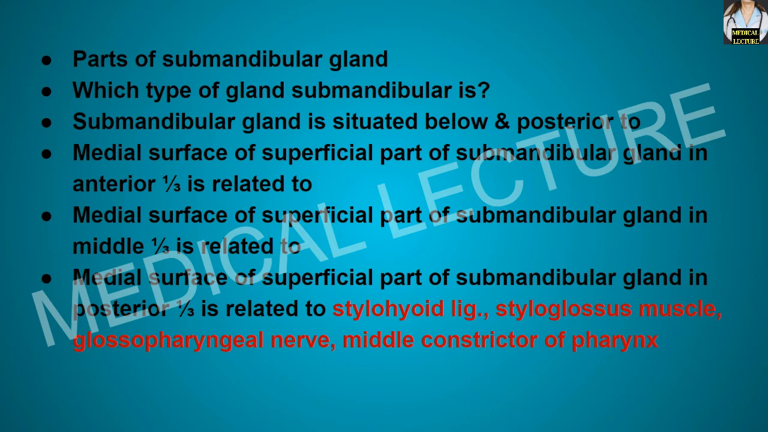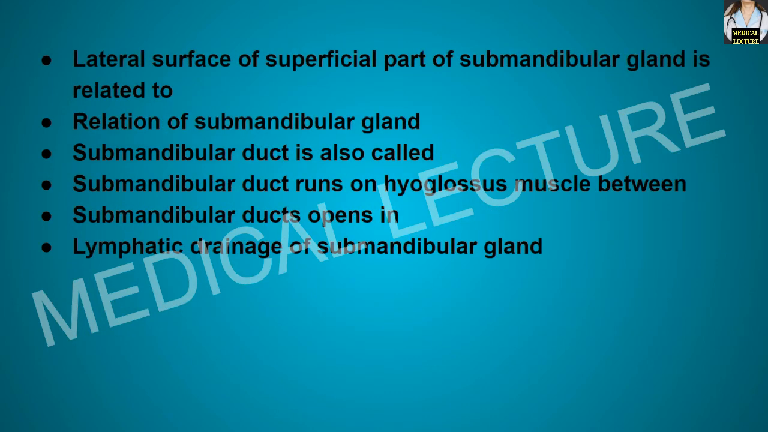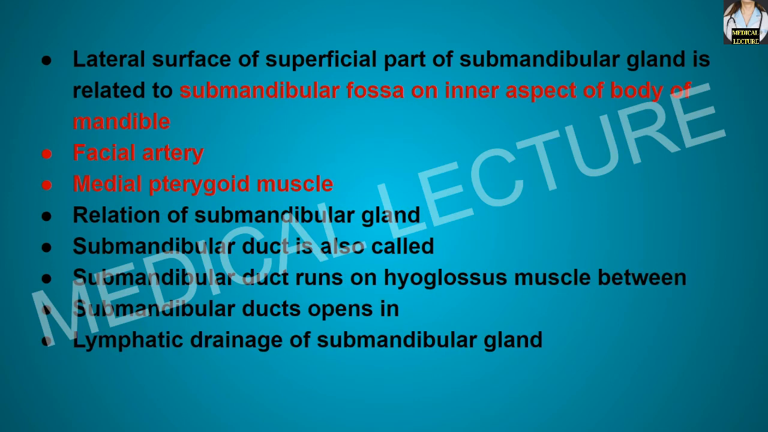To the stylohyoid ligament, styloglossus muscle, glossopharyngeal nerve, and the middle constrictor muscle of the pharynx. Now, the lateral surface of the superficial part of the submandibular gland is related to what? To the submandibular fossa on the inner aspect of the body of the mandible, to the facial artery, and to the medial pterygoid muscle.